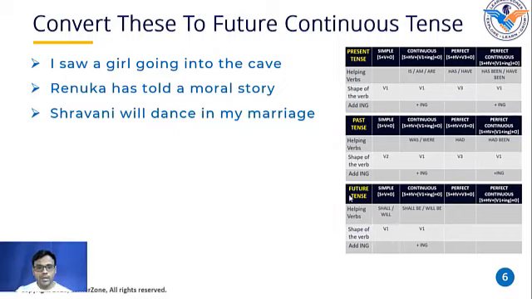Okay. Guys, look at this table now. Helping verb is will and dance is the first shape of the verb. That's why she said this is in simple future tense. This is perfectly correct. Now I want you to convert this sentence into future continuous tense. Shravani will be dancing in my marriage. Very good, Smita. Okay, this is absolutely right. So you just need to replace this will with will be. That's it. And dance is anyway the first shape of the verb, so you have to add ing to that. Shravani will be dancing in my marriage.